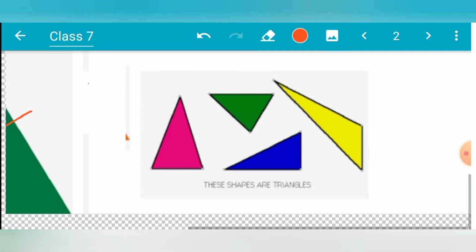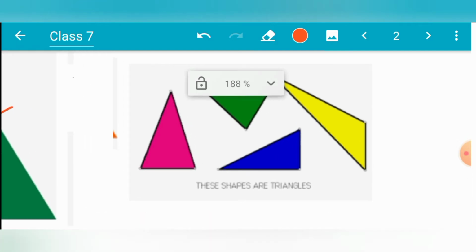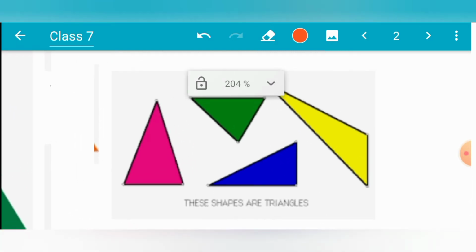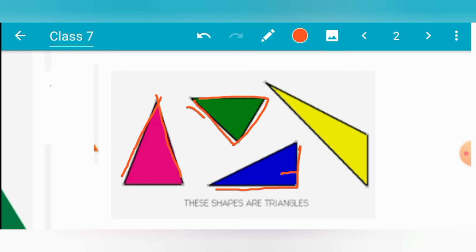Sometimes you can see triangles with only two sides equal. Sometimes all three sides are equal, and sometimes you can see a triangle with a right angle, 90 degrees. Sometimes you can see an angle which is more than 90 degrees. So many kinds of triangles we can see here. These are the examples of triangles.